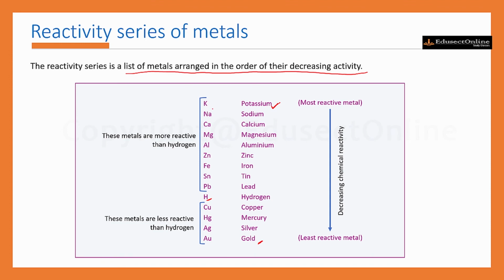So the more reactive metals are potassium, sodium, calcium, magnesium, aluminium, zinc, iron, tin, lead. These are more reactive than hydrogen, and copper, mercury, silver, gold are the less reactive metals than hydrogen. The decreasing chemical reactivity is from top to bottom. The most reactive metal is potassium and the least reactive is gold.